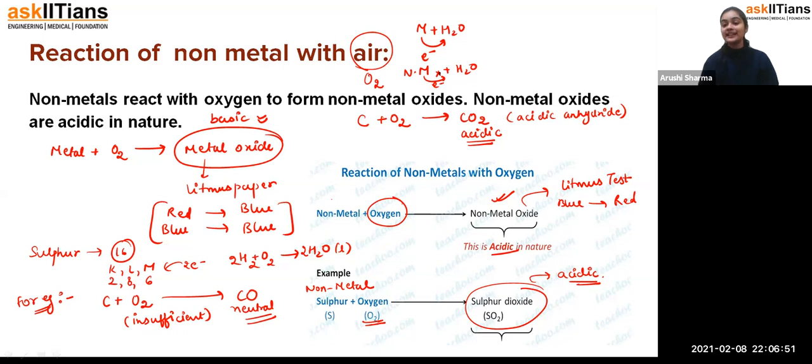Exactly, because they need those electrons. So that's how, students, they will not give their electrons to hydrogen, and that's how they don't react with water. Fine. So this is the only reaction which is in your syllabus, how the non-metals react with air. They react with oxygen and give acidic nature, but some, like carbon monoxide and water, are neutral oxides. Okay, fine.